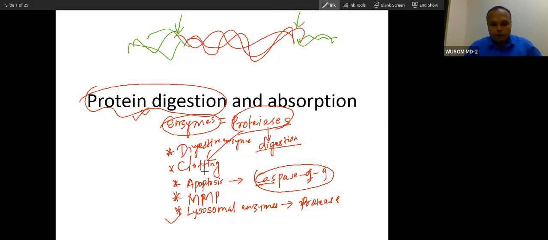These clotting factors are all proteases, serine proteases. You have to remember, these all are proteases: lysosomal enzymes, matrix metalloproteases, which remodel or degrade the extracellular matrix. Apoptosis is done by proteases. Clotting factors are proteases.